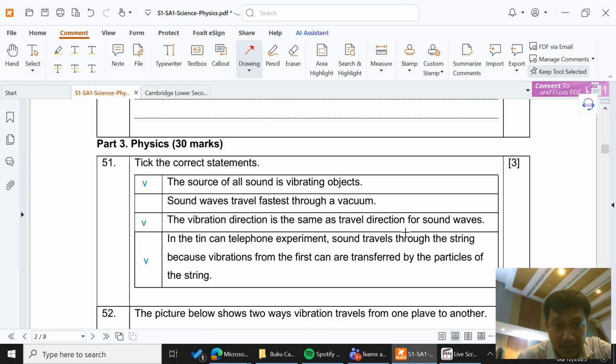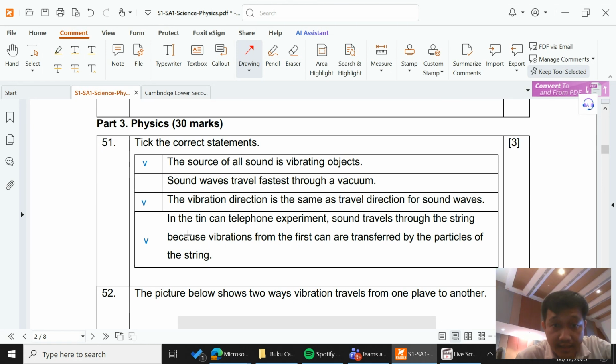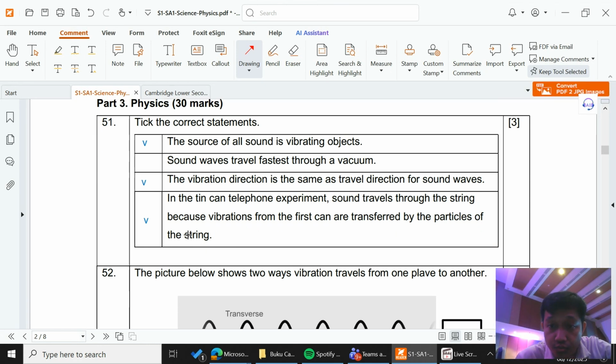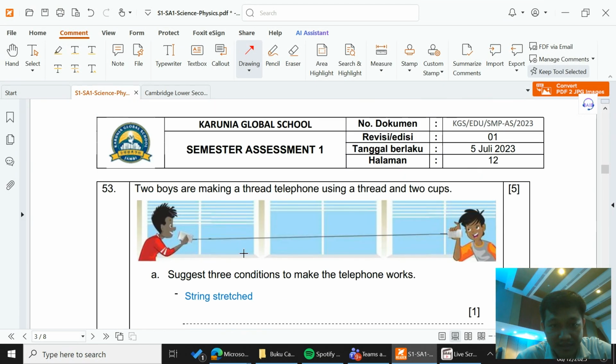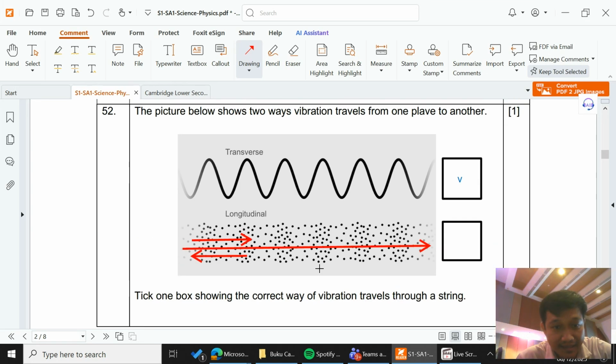So it is correct: the vibration direction is the same as the travel direction for a sound wave, even though it is back and forth. The fourth, in the tin can telephone experiment, sound travels through the string because vibrations from the first can are transferred by the particles of the string. That is correct. From one can to another can, it needs to travel through the string.